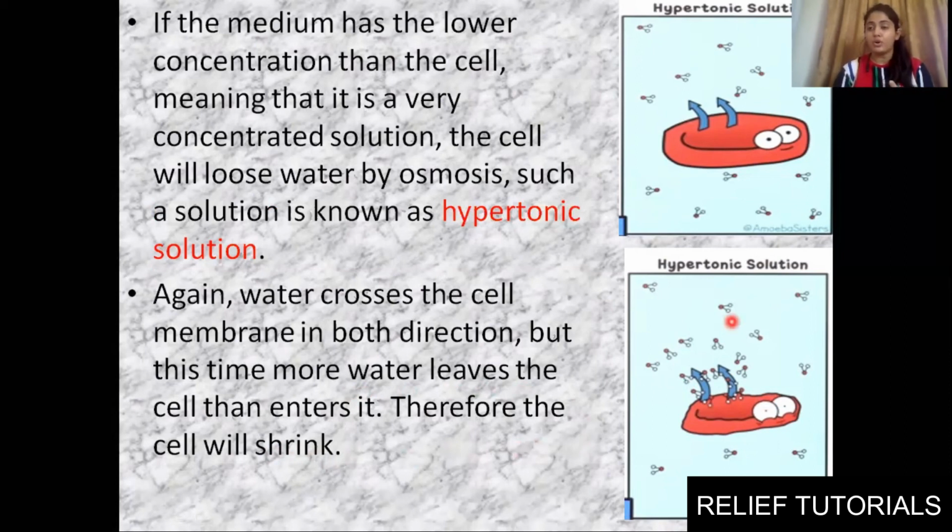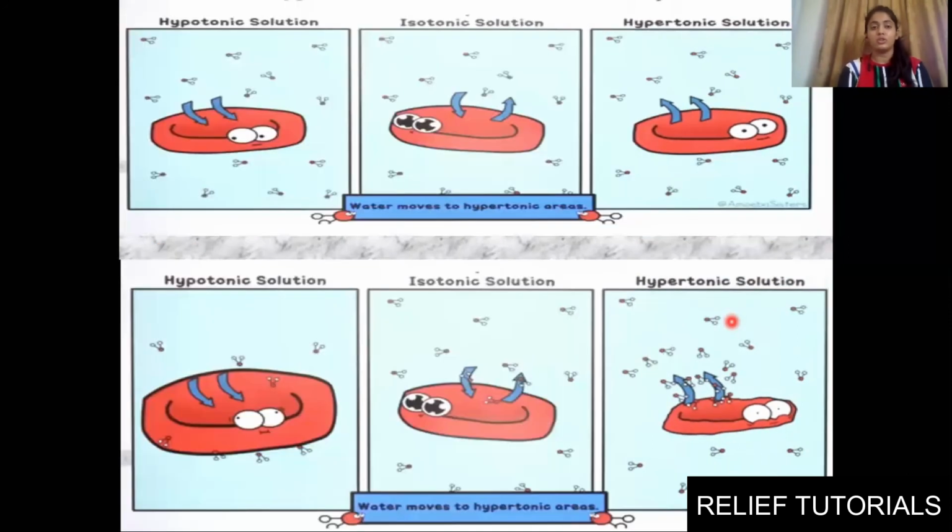Clear with hypotonic, isotonic and hypertonic solution? Fine, good. I have shown you all three over here. See, in hypotonic solution, the molecules will move inside from higher concentration towards lower concentration, and the cell will swell.